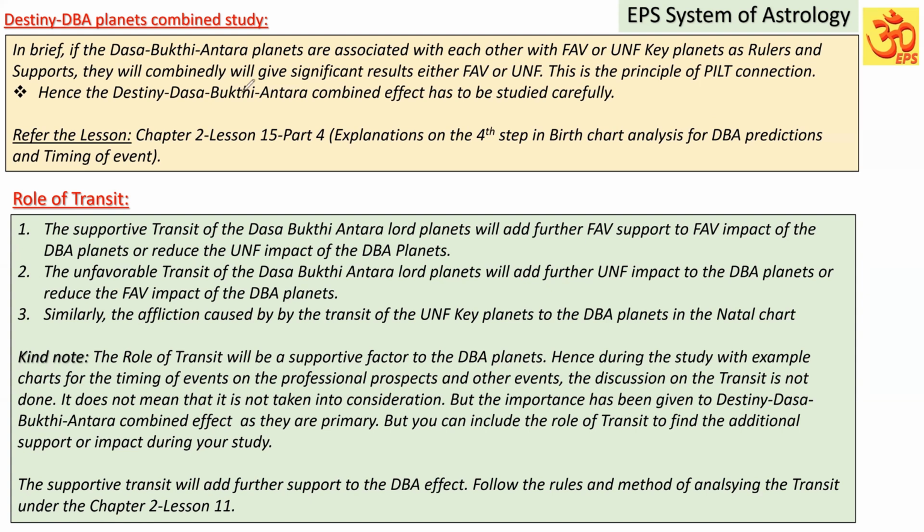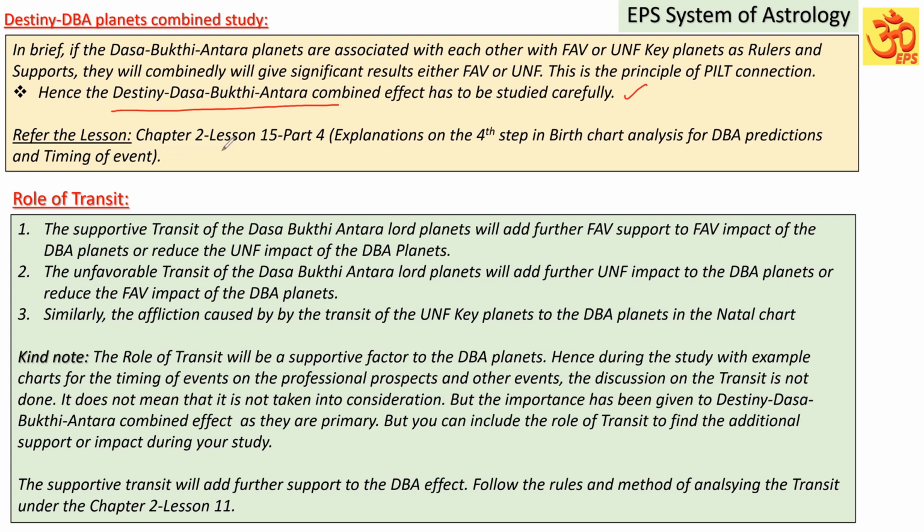They will combinedly give significant results, either favorable or unfavorable. This is the principle of phala connections, right? Hence, the destiny, Dasa, Bhukti, Antra combined effect has to be studied carefully. So we have to study this flow, chain, destiny, Dasa, Bhukti, Antra, combinedly, what they are going to give. And that is called the phala.